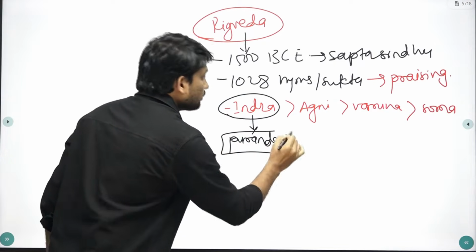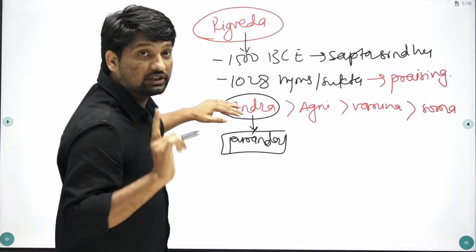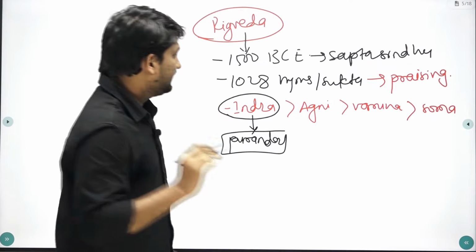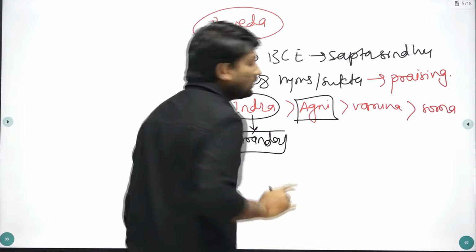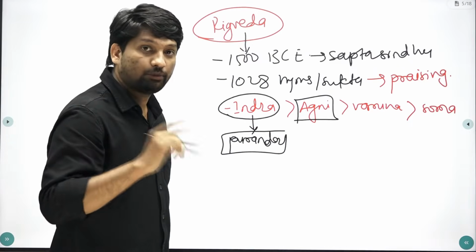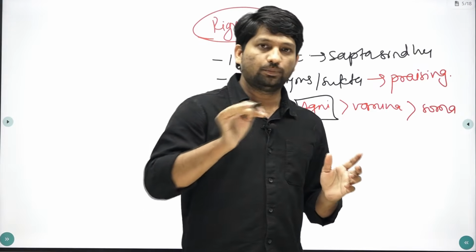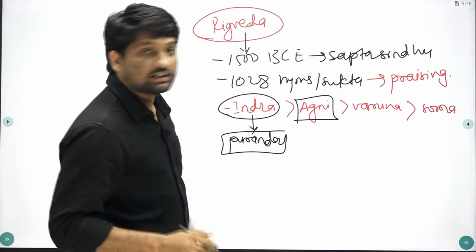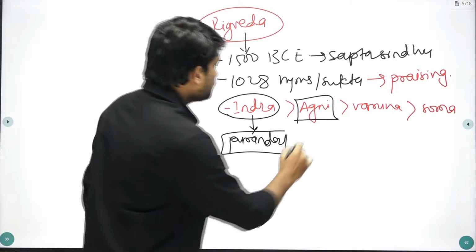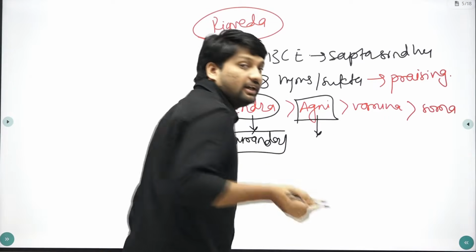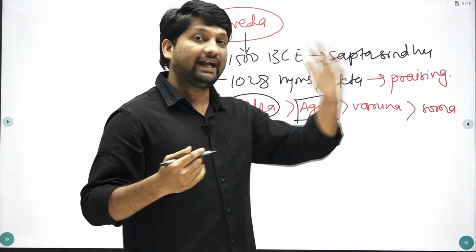Purandar means destroyer of fort. This is the most important god during this Rigvedic time. If you consider Agni, Agni was the second most important god. Agni is basically used in rituals, right? You pour ghee and so on during this ritual. So Agni was important. Agni was considered an intermediary between people and God.